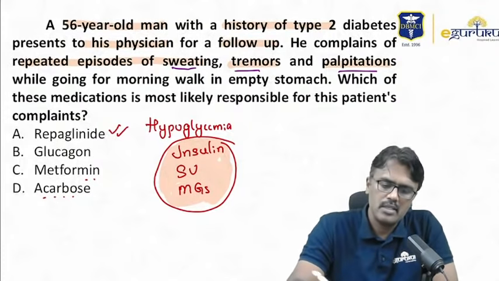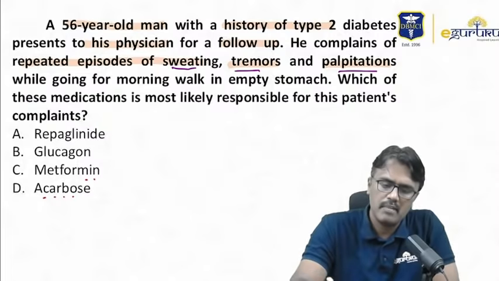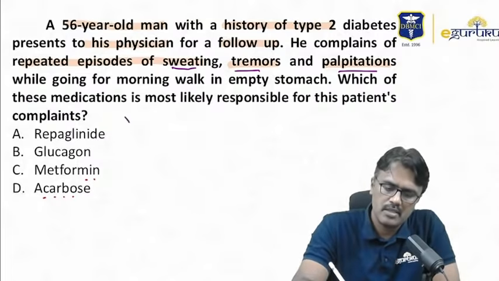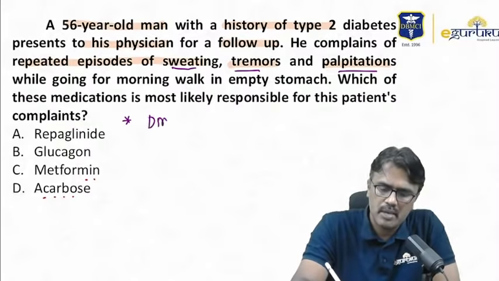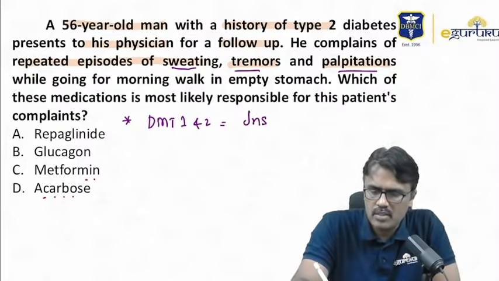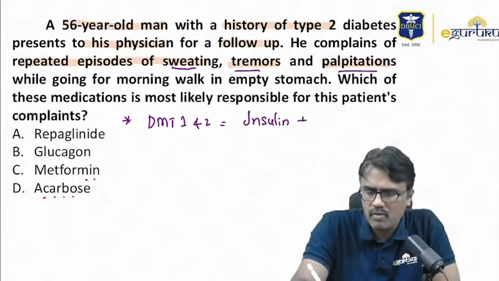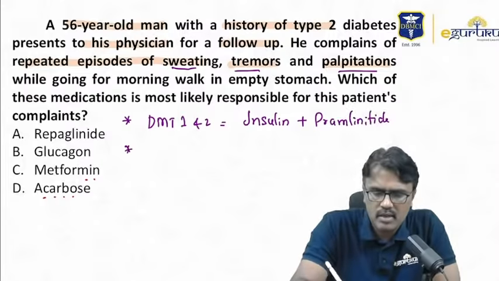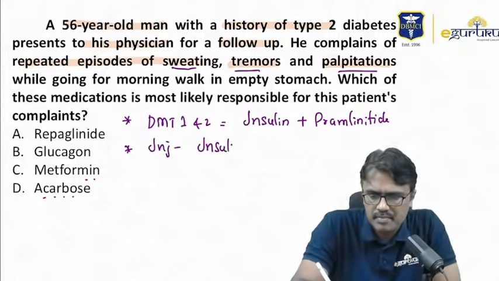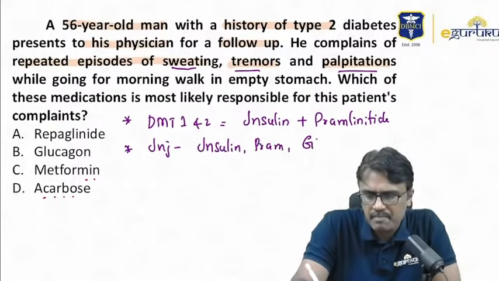Not only this concept, in the exam they keep on asking some of the complications in diabetics. Now, what is the drug which can be used for both diabetes type 1 and type 2? Only 2 drugs are approved. One is insulin and one more is pramlintide. Now, what are the drugs which are given as injections? It is again insulin, then pramlintide and GLP-1.